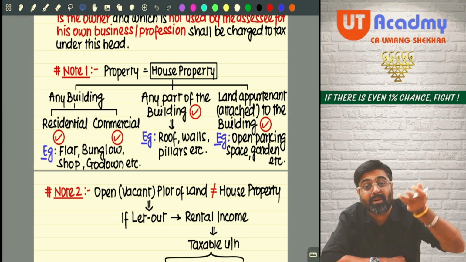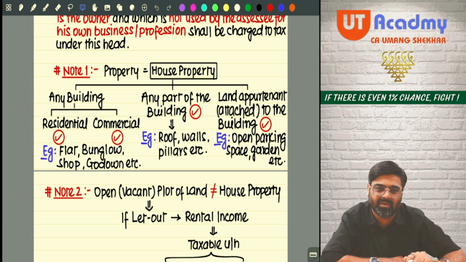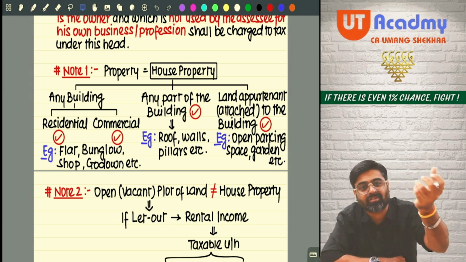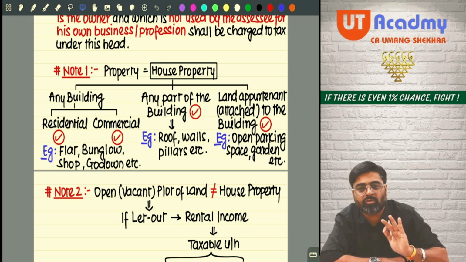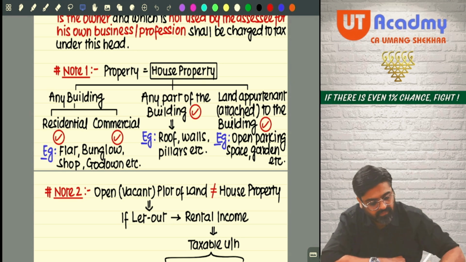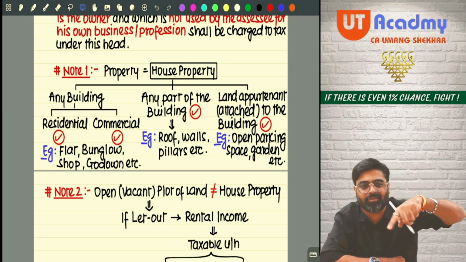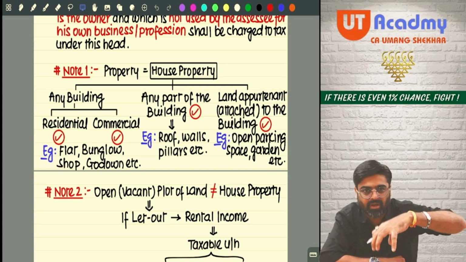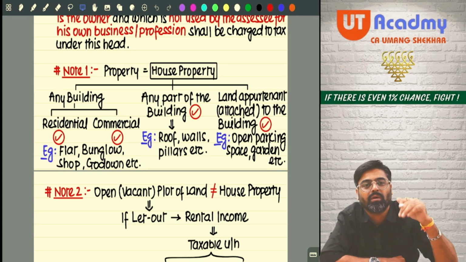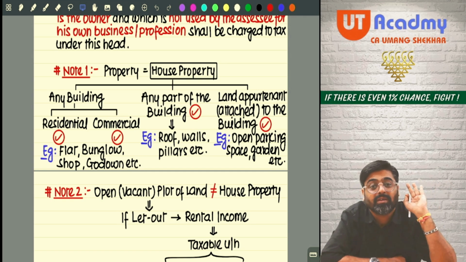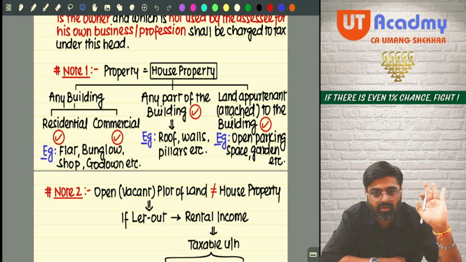Land goes away as a part of the building. If you buy the building, this land is coming to you along with that building. It does not have its own existence. Examples are open parking space, garden area, one small angan in the center of your house. All such lands are known as land appurtenant to building.